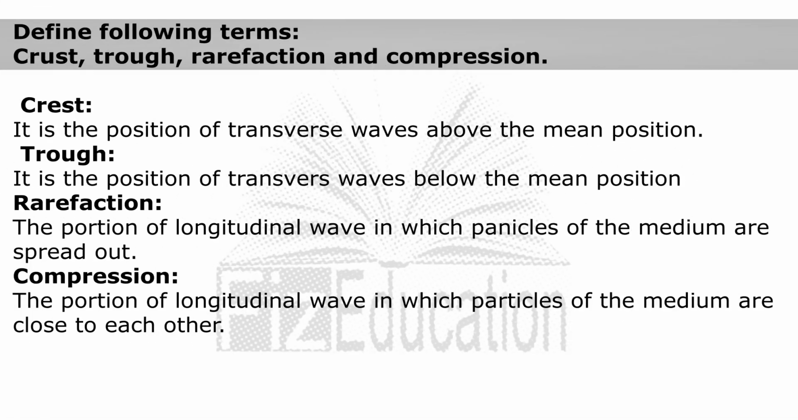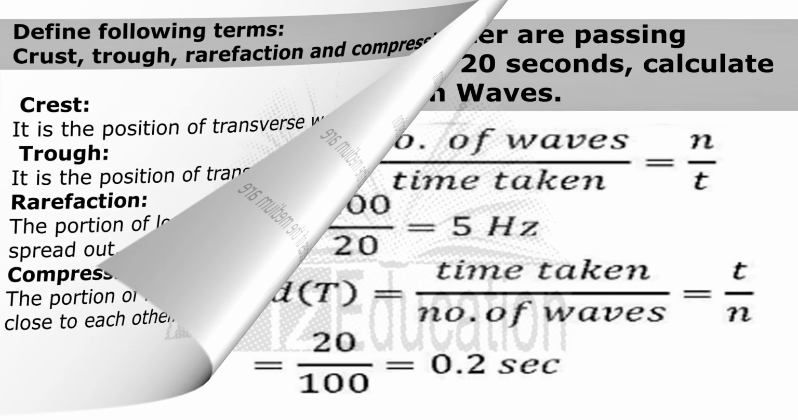Define the following terms: crest, trough, rarefaction and compression. Crest: it is the position of transverse waves above the mean position. Trough: it is the position of transverse waves below the mean position. Rarefaction: the portion of a longitudinal wave in which particles of the medium are spread out. Compression: the portion of a longitudinal wave in which particles of the medium are close to each other.